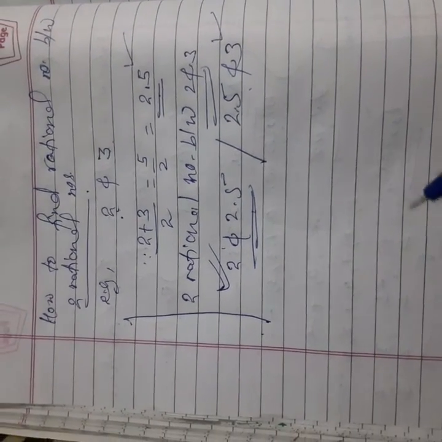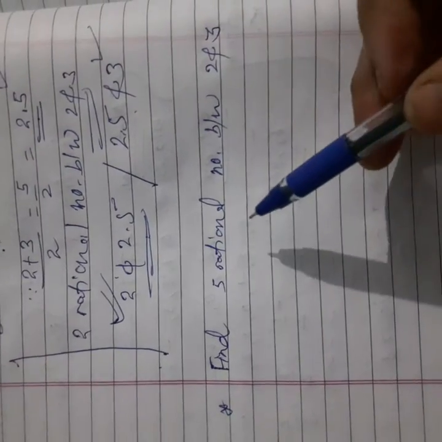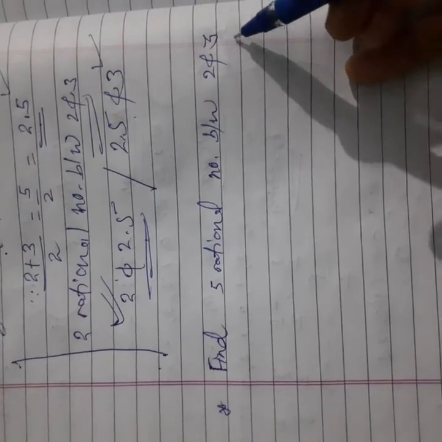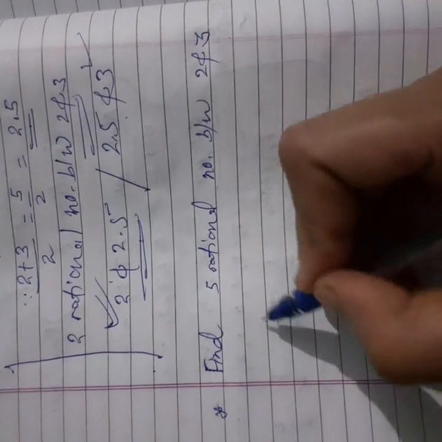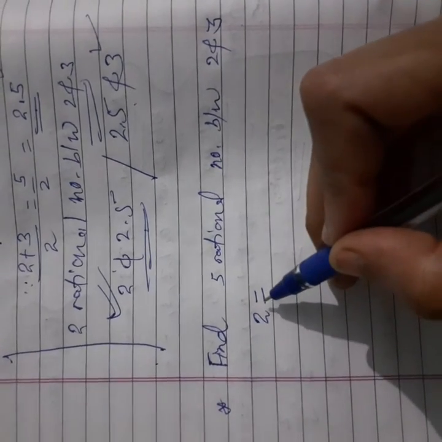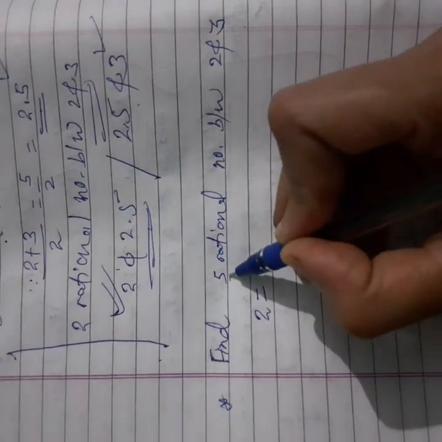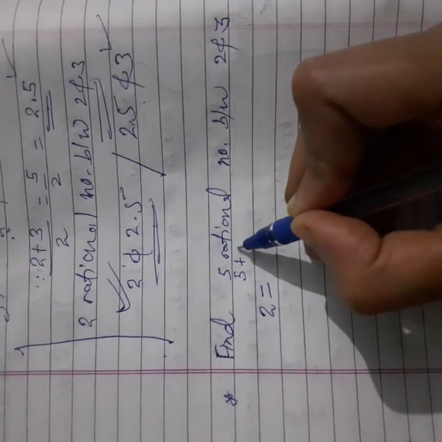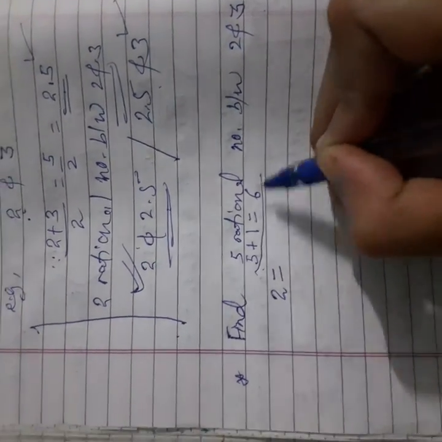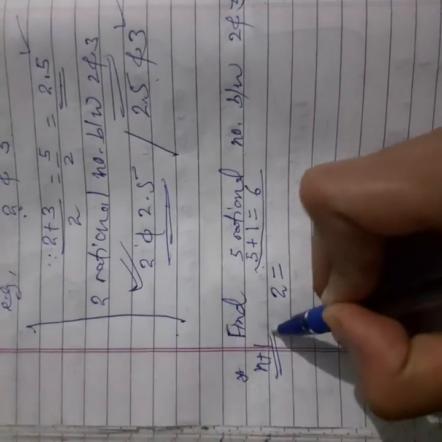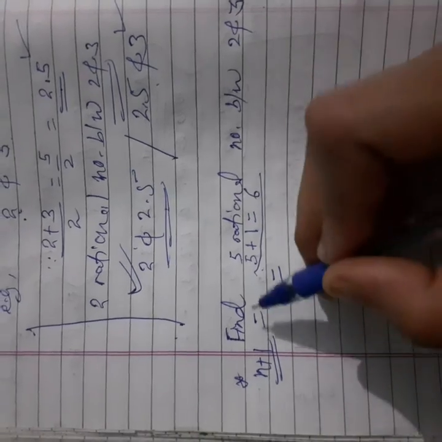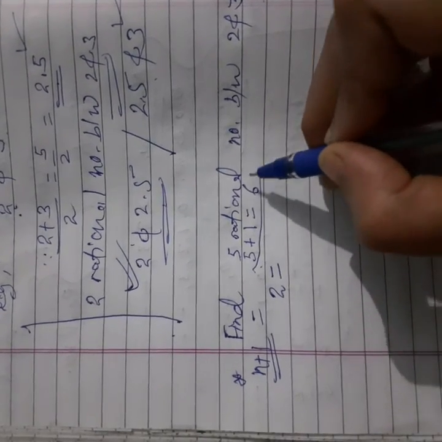That's why, if it is asked 5 rational numbers between 2 and 3, then we have to find a method. First convert 5 as 6. 5 plus 1 is equal to 6. You have to find n plus 1. And what is n plus 1? n is here 5. n means how many rational numbers you have to find out. So n plus 1 is here 5 plus 1, equal to 6.